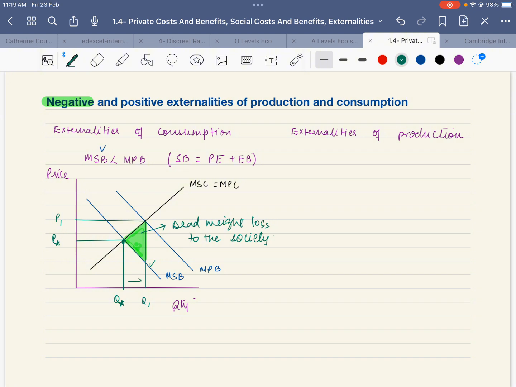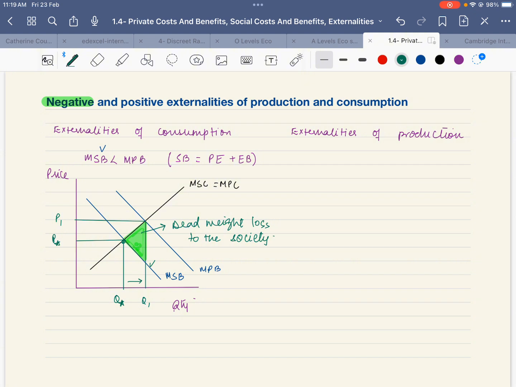Therefore, we can see that there is an overproduction and therefore overconsumption. There is also misallocation of resources, and all of it is done because the private parties have put self-interest or their own interest before anything else.